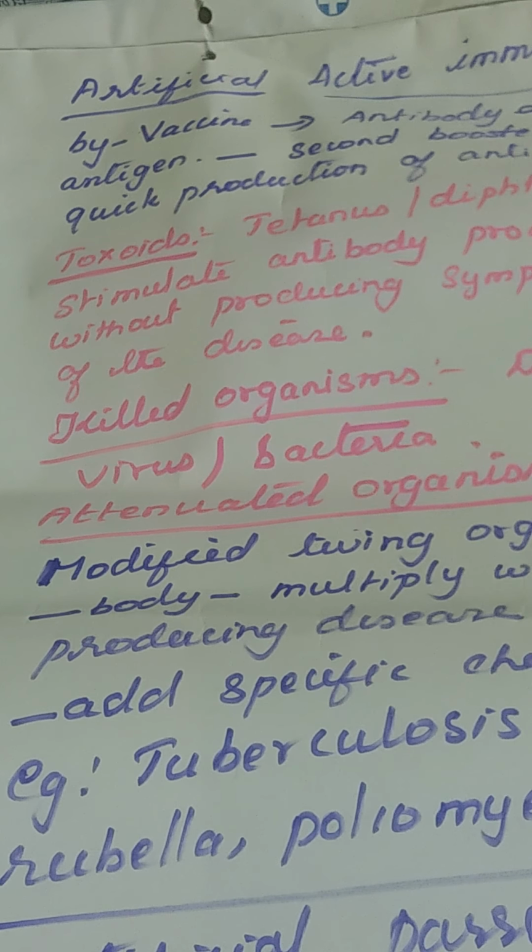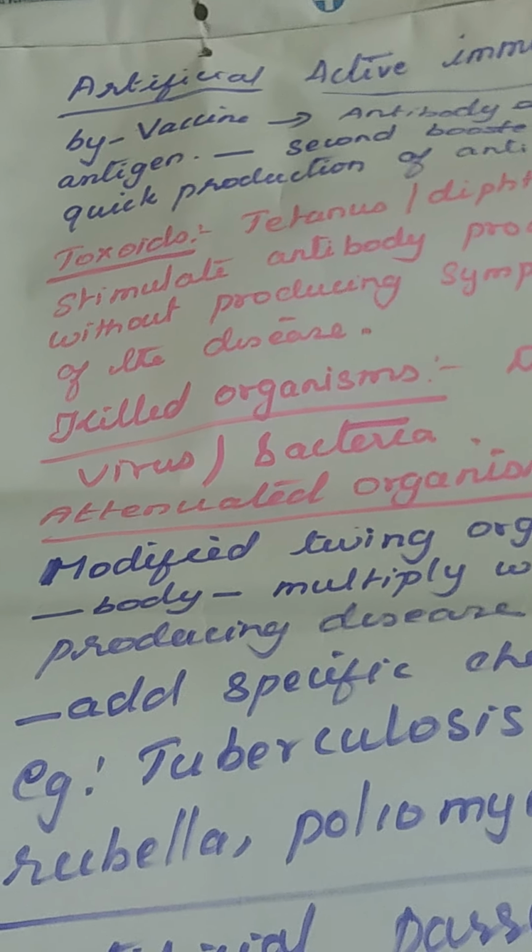Then killed organisms. This is a type of vaccine. They kill the organism and it is injected into the body. Dead virus or bacteria is injected. So our body's immune system recognizes the protein coat and produces the antibodies against that.